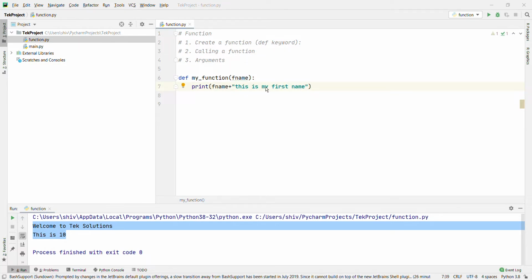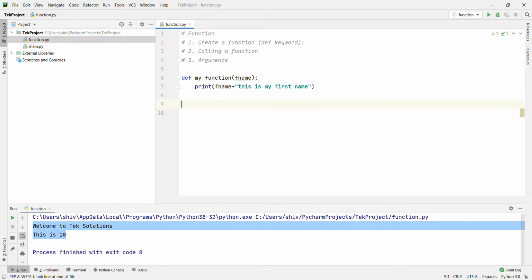The following example has a function with one argument, fname. When the function is called, we pass along the first name, which is used inside the function to print the full name.